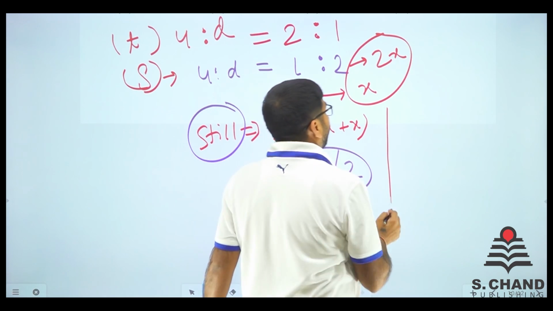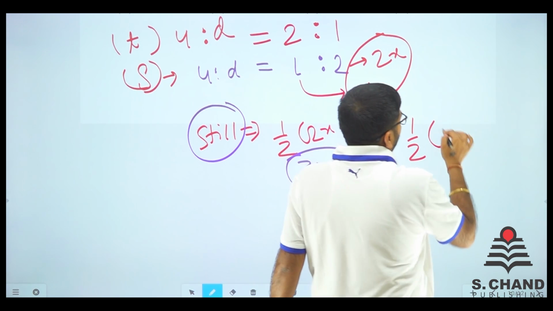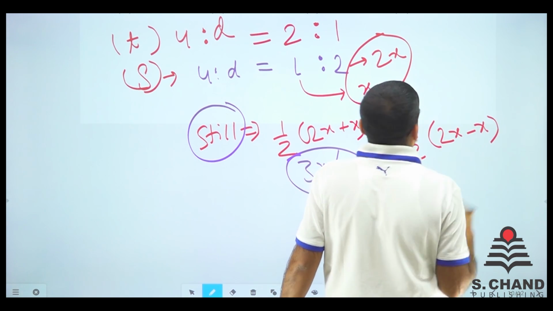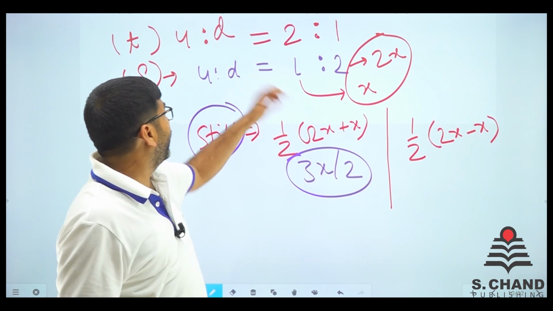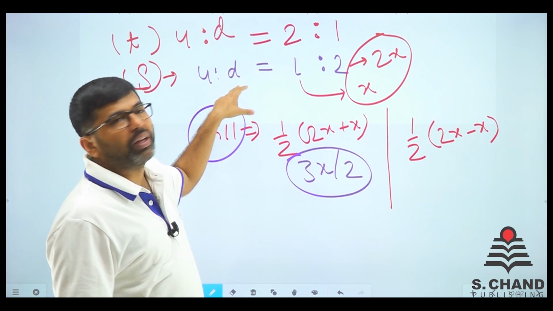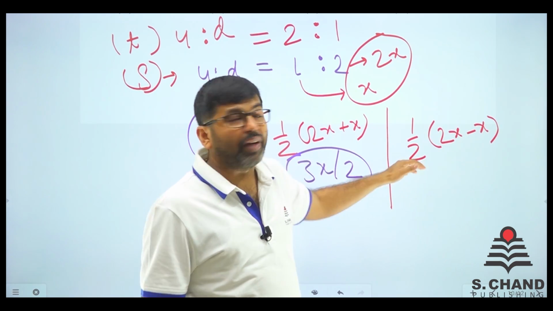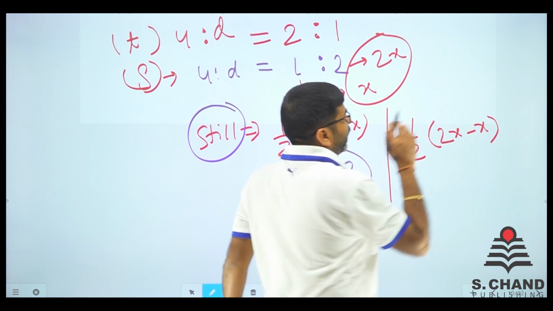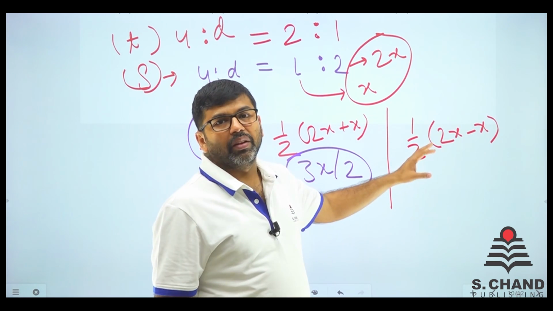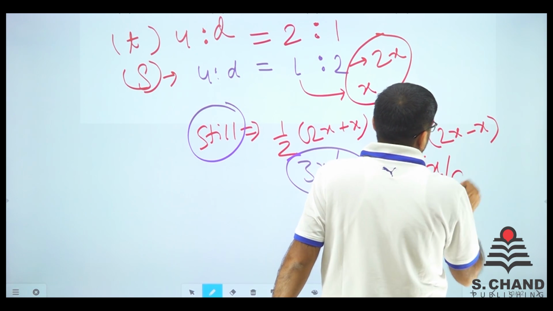When you calculate the stream speed, it will be half of 2x minus x. Why 2x minus x? Because when you subtract the upstream from the downstream speed, you get 2x minus x, and taking half gives the speed of the stream. So 2x minus x is x, so x by 2.